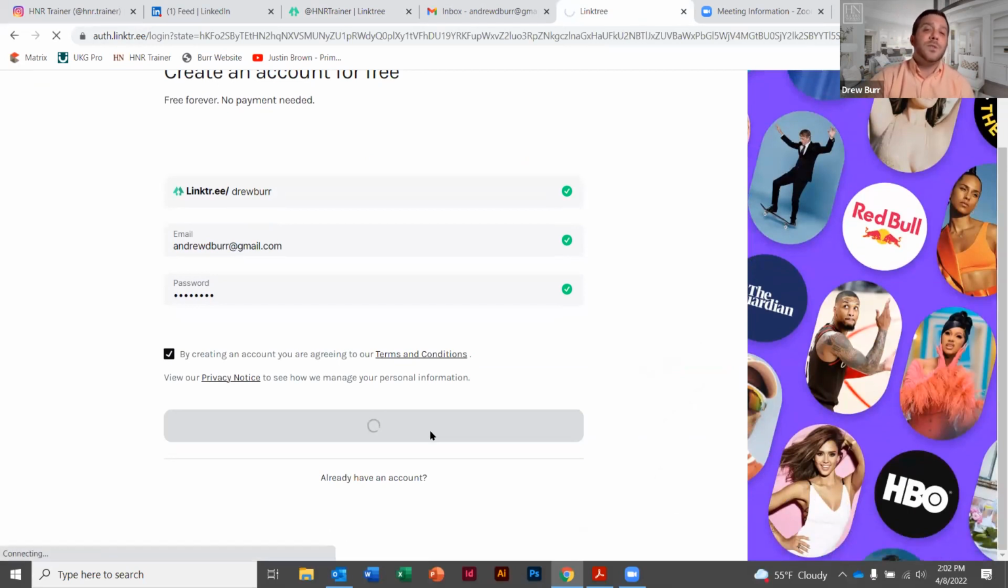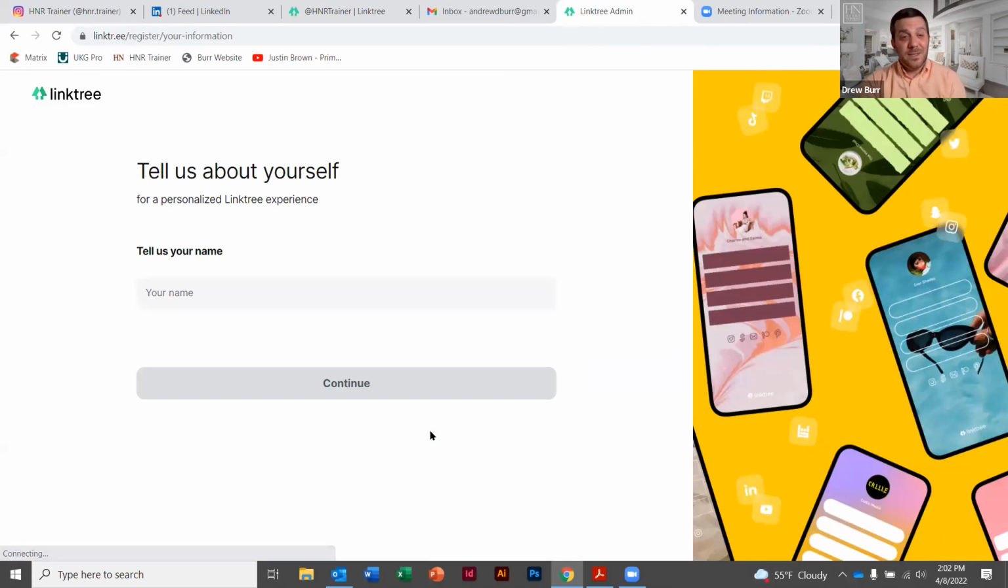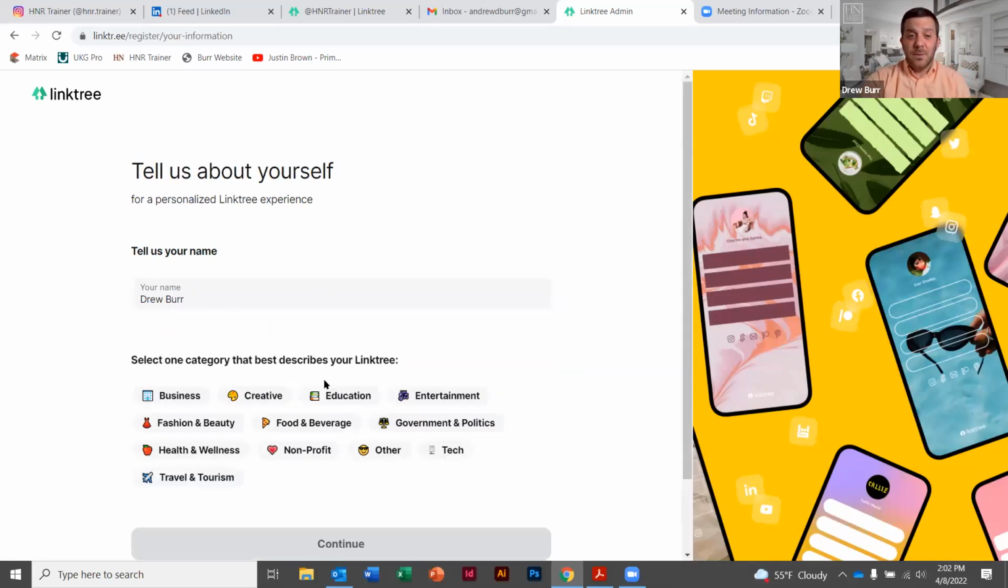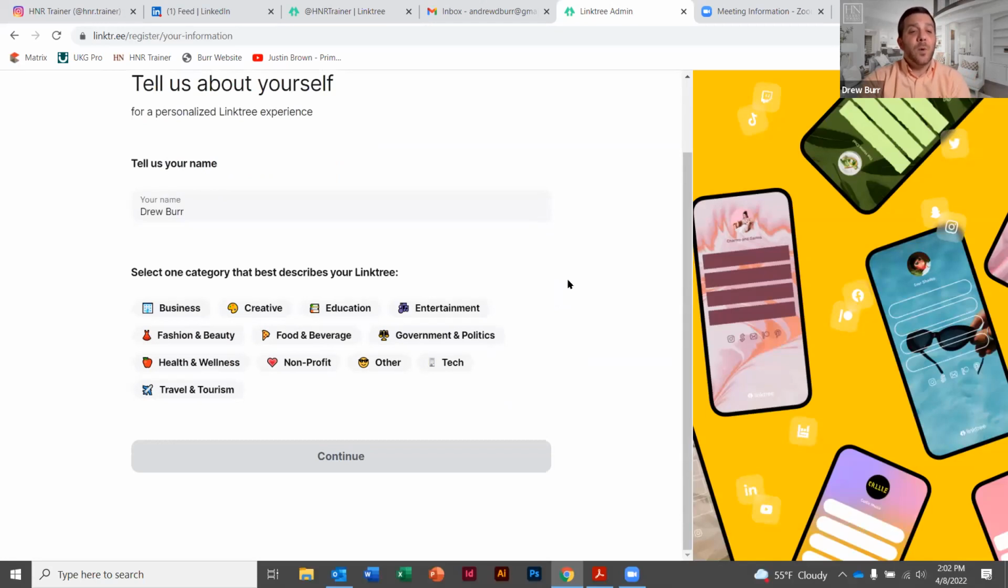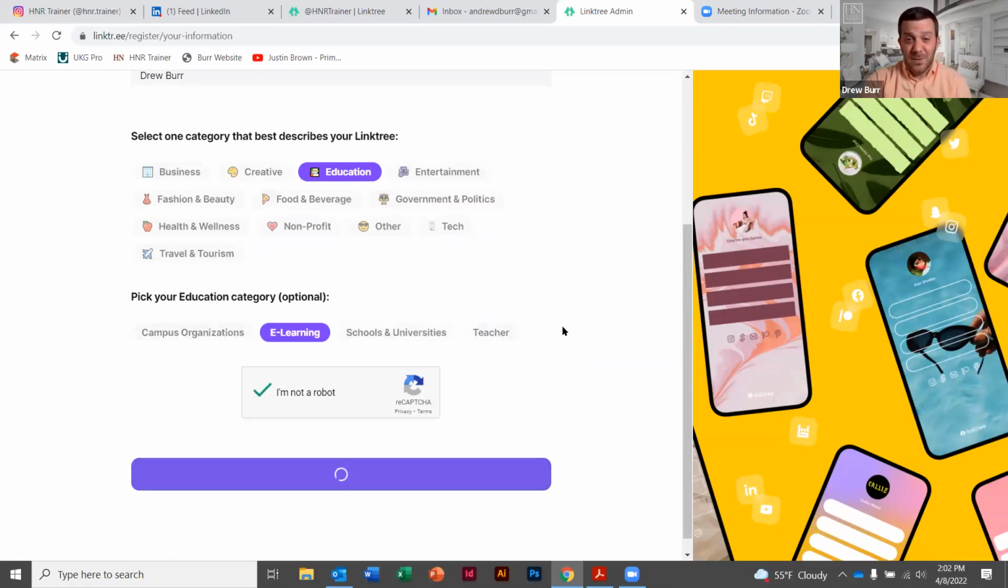Now, the first thing you need to do is name the account that's tied to your Linktree. The easiest thing you could possibly do is put your name. Also, that you're a realtor if you'd like. Then you're going to hit continue. From here, you're going to determine what category is tied to your Linktree. For me, it's going to be education. I'm going to keep moving. Next, I'm also going to determine that it's e-learning because you know how much I love my YouTube videos. So I'm not a robot, and I'm going to hit continue.